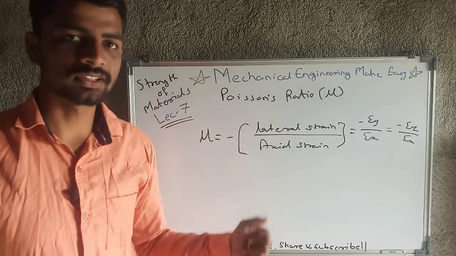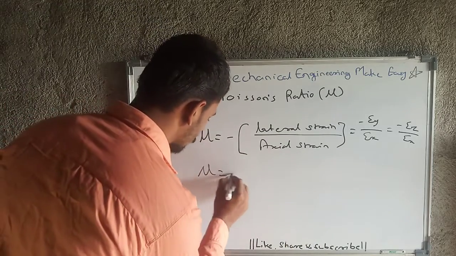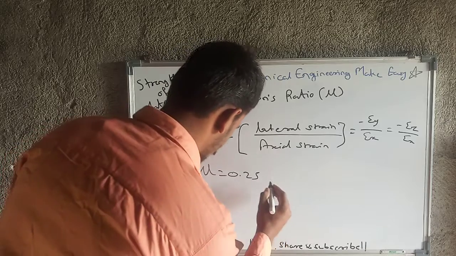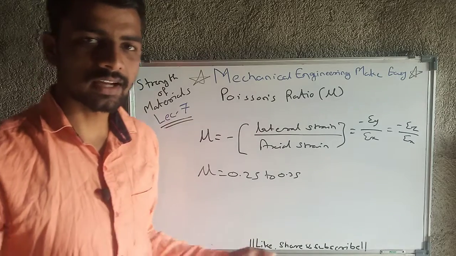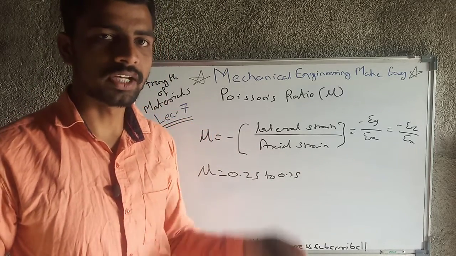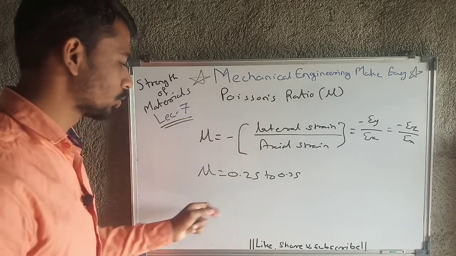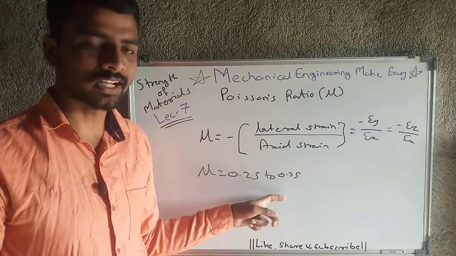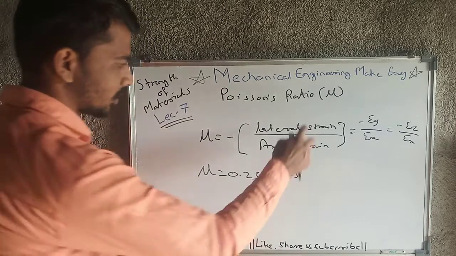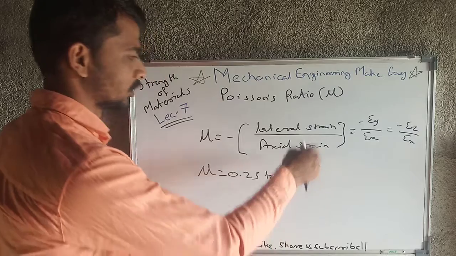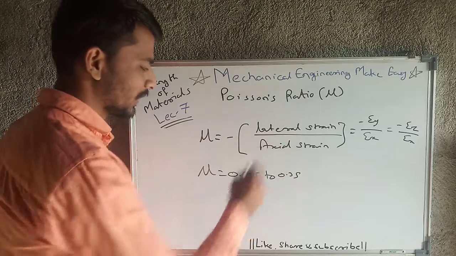For different materials the Poisson's ratio value is going to vary. Generally the Poisson's ratio value varies from 0.25 to 0.35, but this is only a general range. There are some different materials which have negative values, and some which have values near about 1. So those values are going to vary, but in general a number of materials fall under this range, that is 0.25 to 0.35. As it is strain upon strain, it is a unitless quantity. Already strain is unitless, and this is also a ratio of strain upon strain, so it is also a unitless quantity.